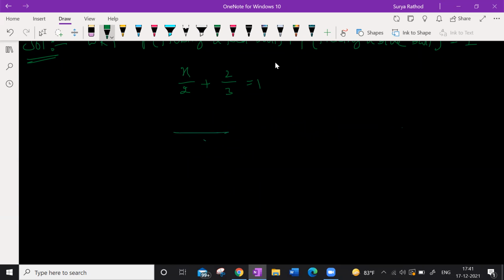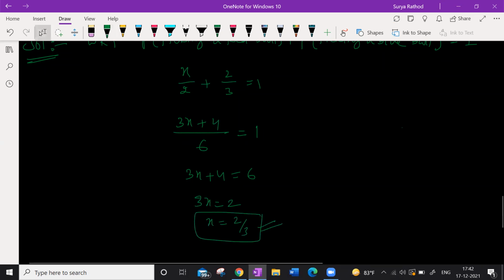Look at this. So 3x plus 4 is equal to 6. 3x is equal to 2. x is equal to 2 by 3. You did it wrongly. Yes, sir, I made a silly mistake. Anyhow you do, you will get the same thing. So x is equal to 2 by 3. All right.